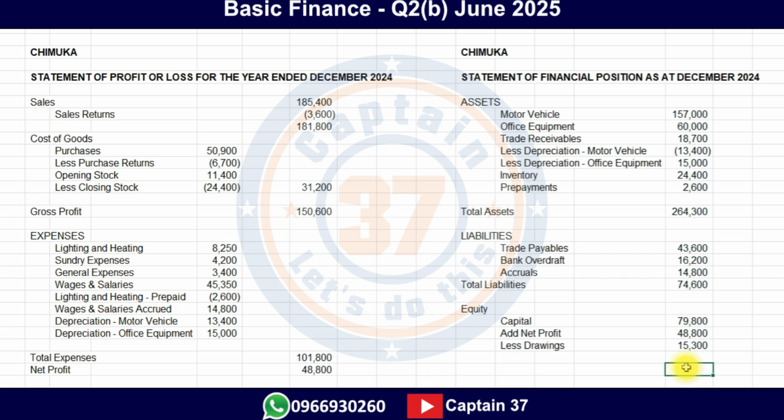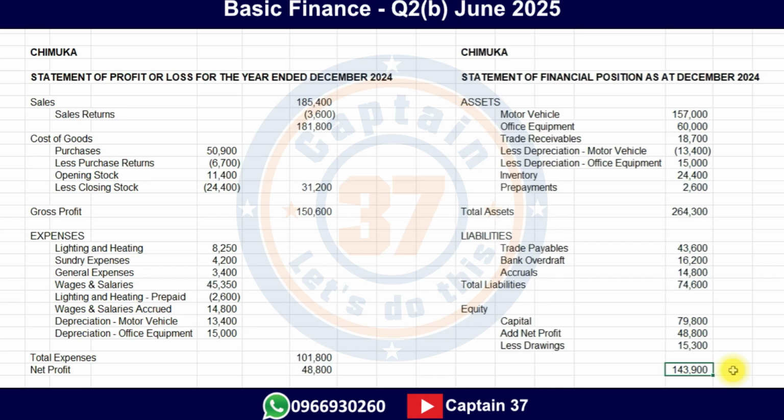15300. How much does this give us together? Okay, how much does this give us? If we add these ones like that, it gives us this amount, 143,900. Are we done? Yes, but you always need to check and apply the accounting equation.